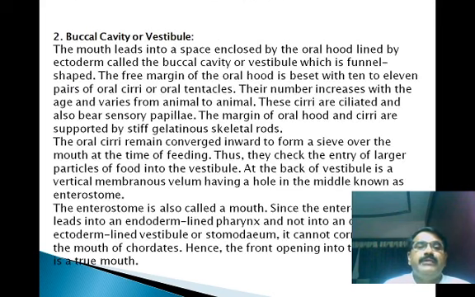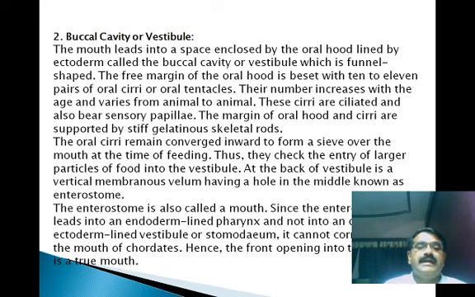Then the mouth leads into the buccal cavity or the vestibule. The mouth leads into the space enclosed by the oral hood, lined by the ectoderm, called the buccal cavity or vestibule, which is funnel shaped. The free margin of the oral hood is beset with 10 to 11 pairs of oral cirri or oral tentacles. Their number increases with age and varies from animal to animal. These cirri are ciliated and also bear sensory papillae. The margin of the oral hood and the cirri are supported by stiff gelatinous skeletal rods.